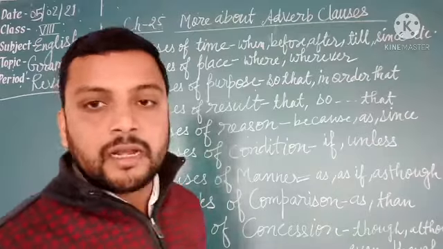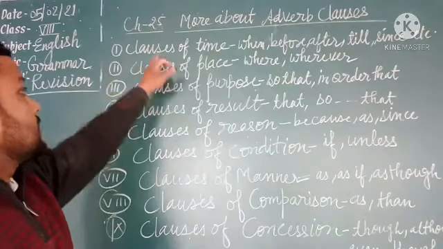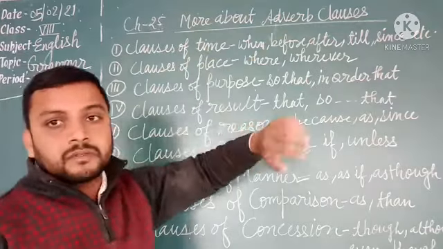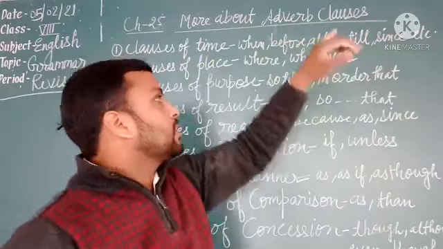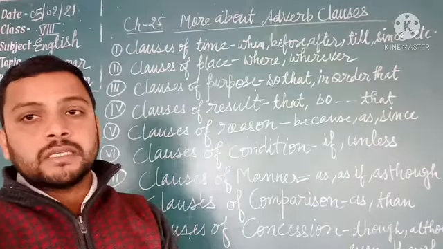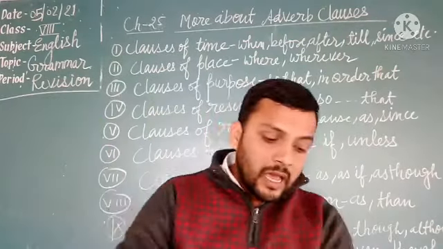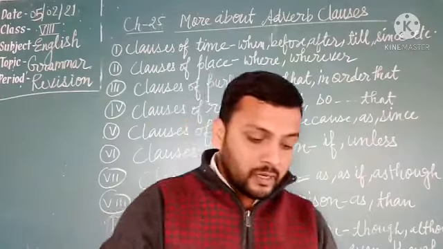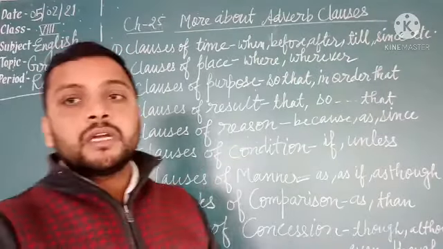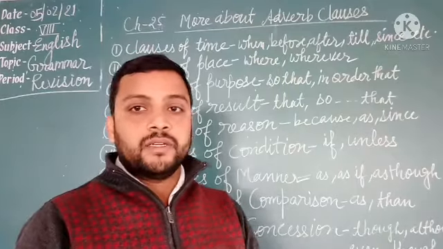Dear students, there are nine kinds of adverb clauses. First, clauses of time. The conjunctions which show clauses of time are when, before, after, till, until, since, as soon as, whenever. For example, when she heard the news, she fainted.